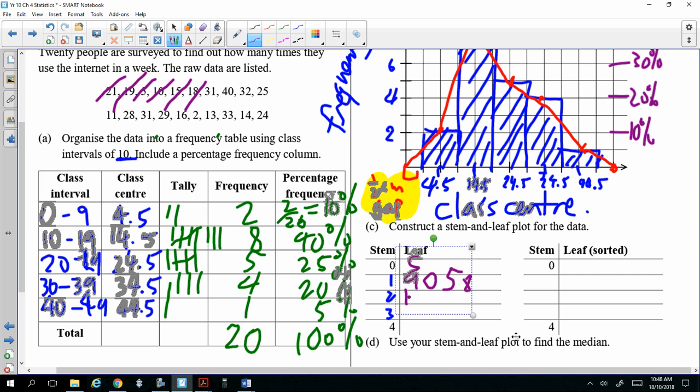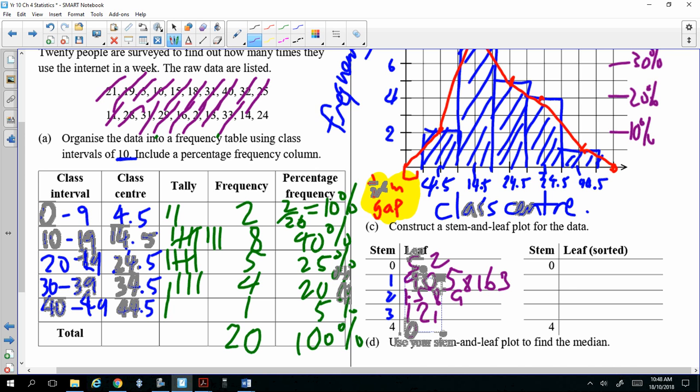31, 40. What's the next one? 32, 25, 11, 28, 31, 29, 16, 2, 13, 33, 14, and 24. Okay, does that make sense?